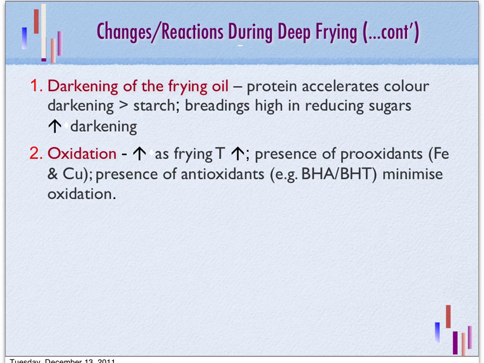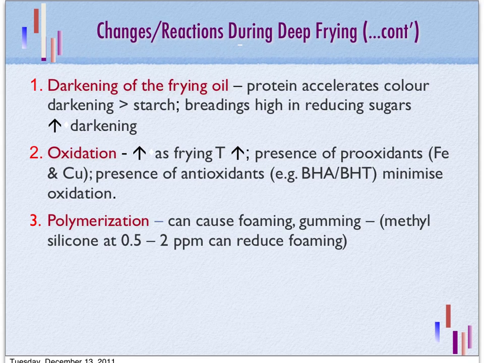And of course, during deep fat frying, we will get chemical reaction in the form of oxidation. When the temperature is high, the rate of oxidation also increases, and the oxidation reaction in the frying oil will be accelerated by the presence of pro-oxidants such as iron and copper. So in order to minimize this oxidation, we can add antioxidants such as BHA or BHT.